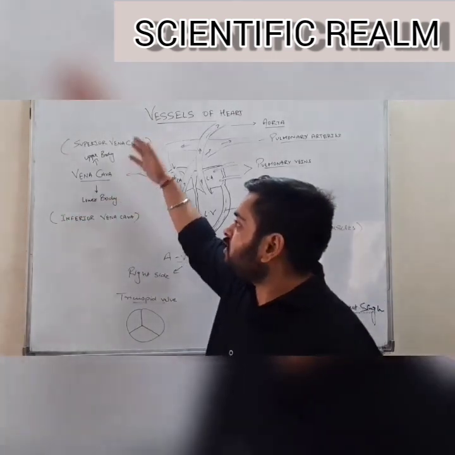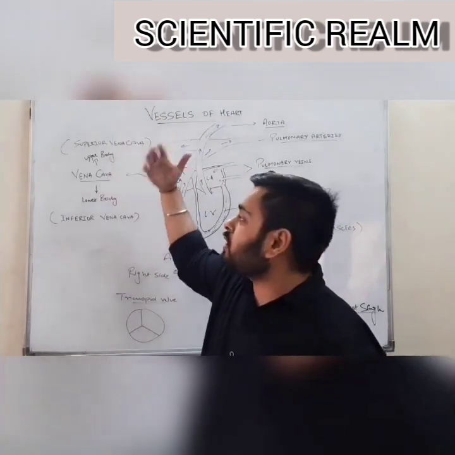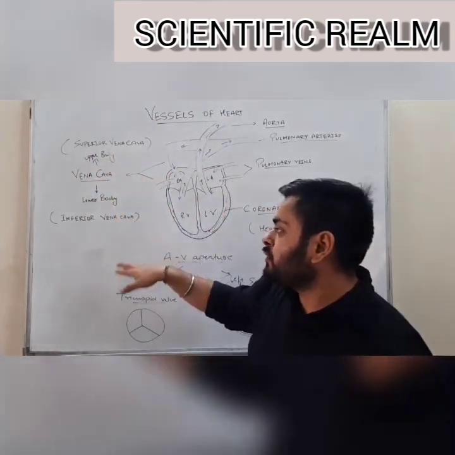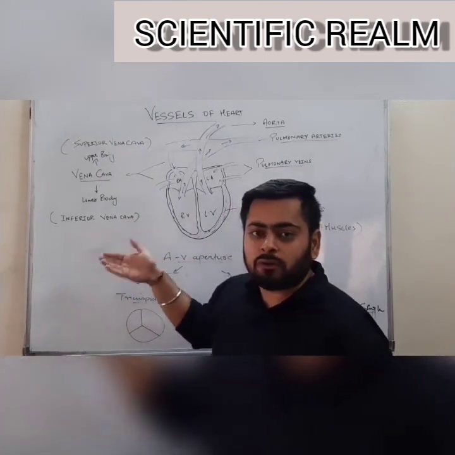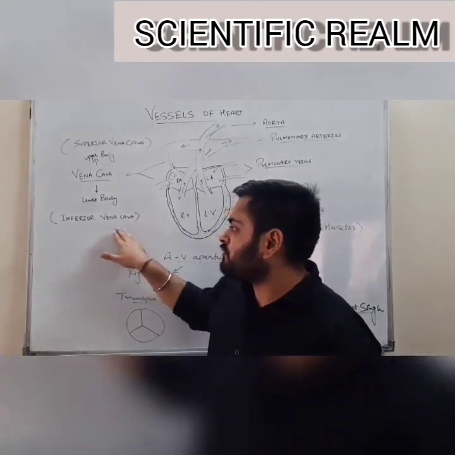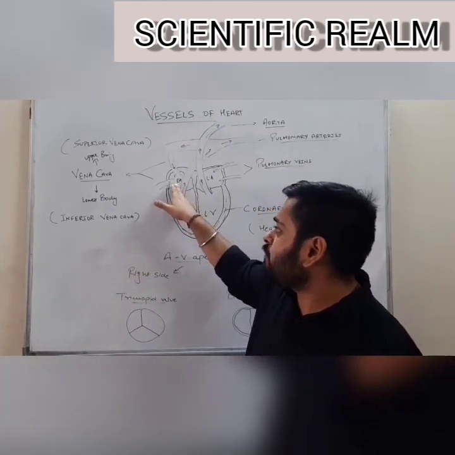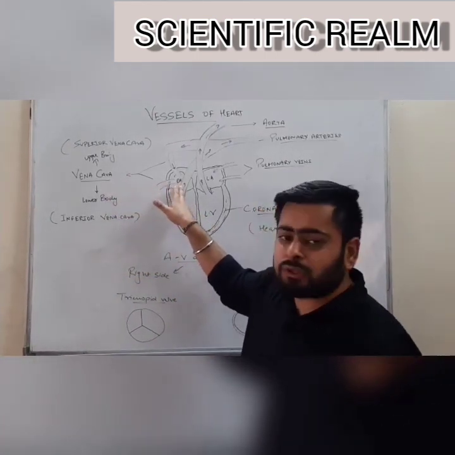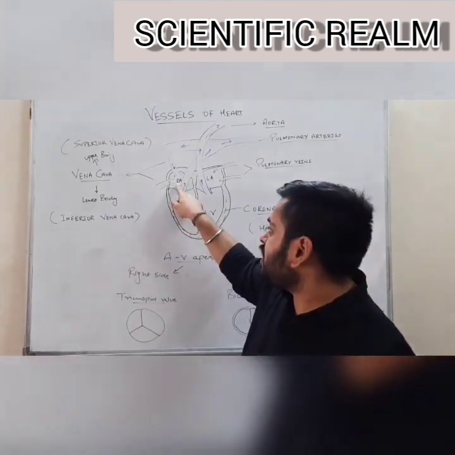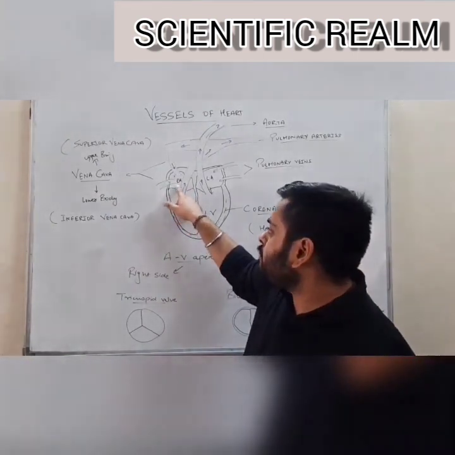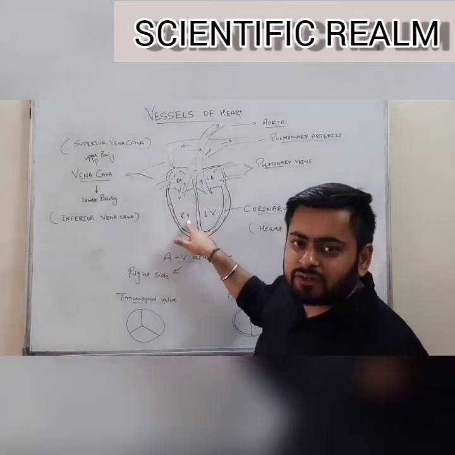And the vena cava which collects blood from the superior or the upper portion of the body is known as superior vena cava, and the vena cava which collects blood from the lower portion of the body is known as inferior vena cava. And the blood from the vena cava collects into the right auricle. Then the right auricle, through its auriculoventricular aperture, pumps blood into the right ventricle.